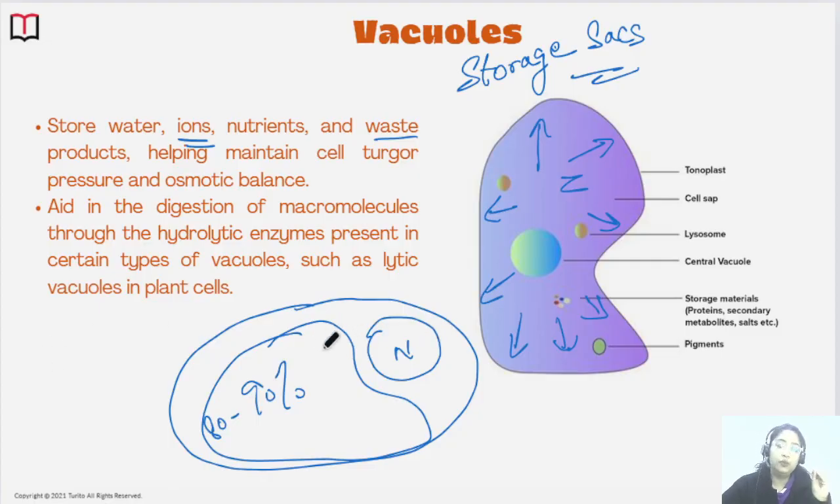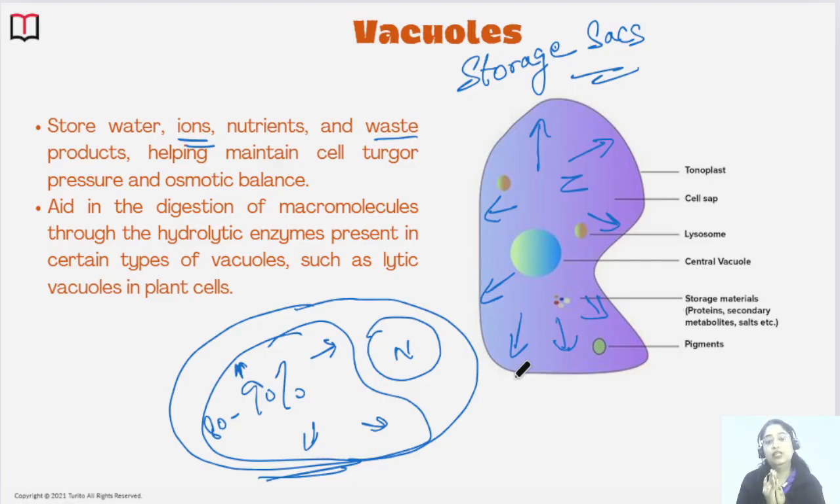So when the cell sap is applying this pressure, which is the turgor pressure, of course this pressure will be applied on the wall of the cell also, right? The plasma membrane of the cell. So it is going to maintain the shape of the cell. This turgor pressure is very helpful for the plant in maintaining the shape and also the osmotic balance of the cell.